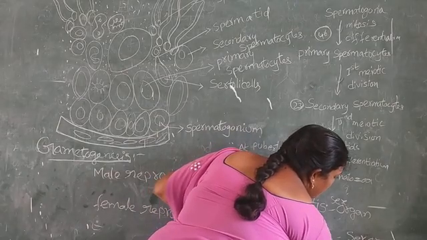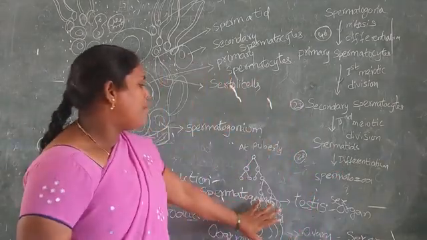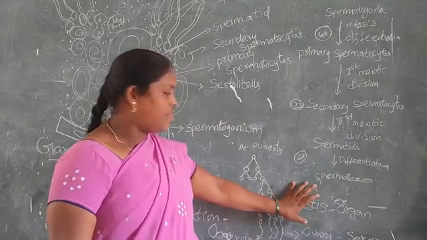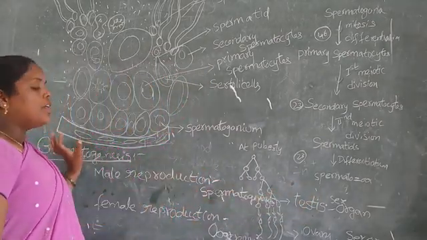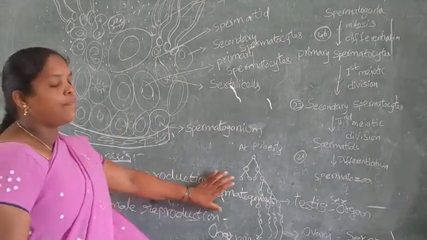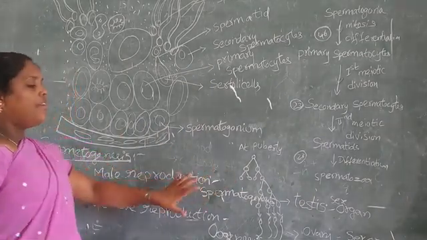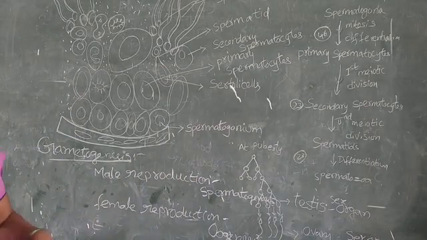The gametogenesis that forms sperm in the male testes is called spermatogenesis. We are discussing spermatogenesis.